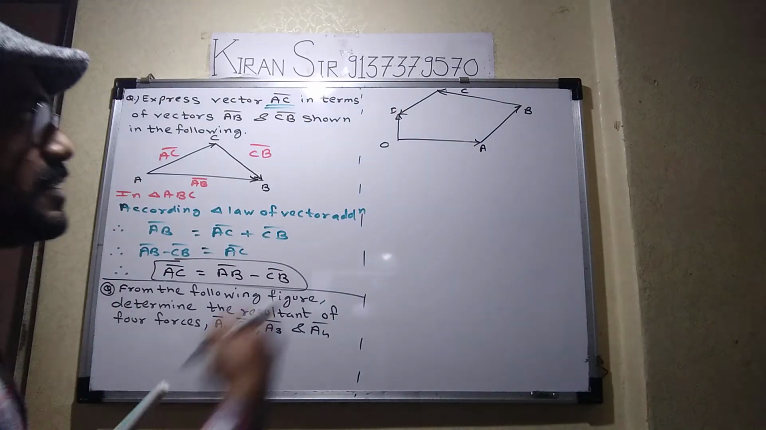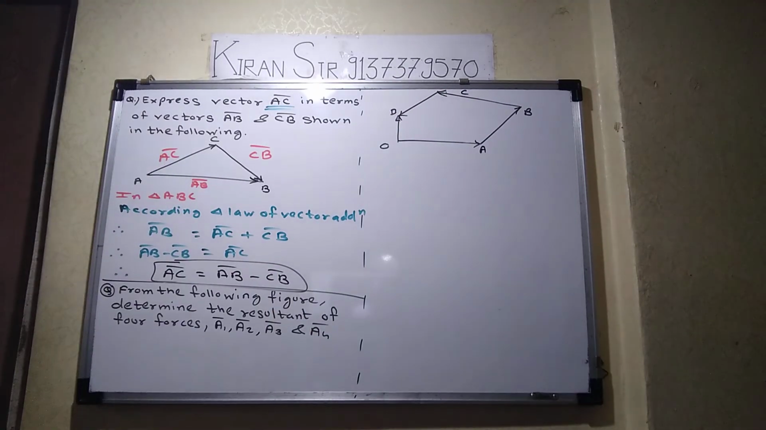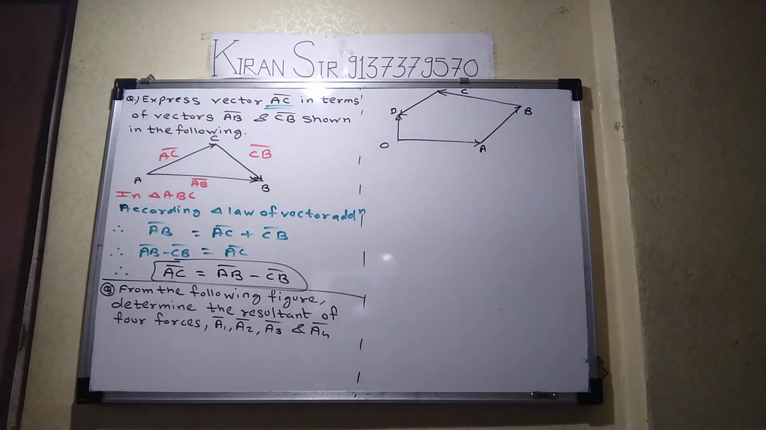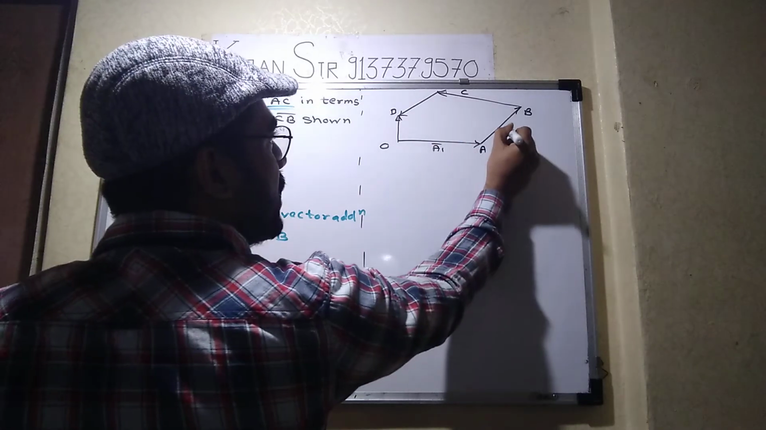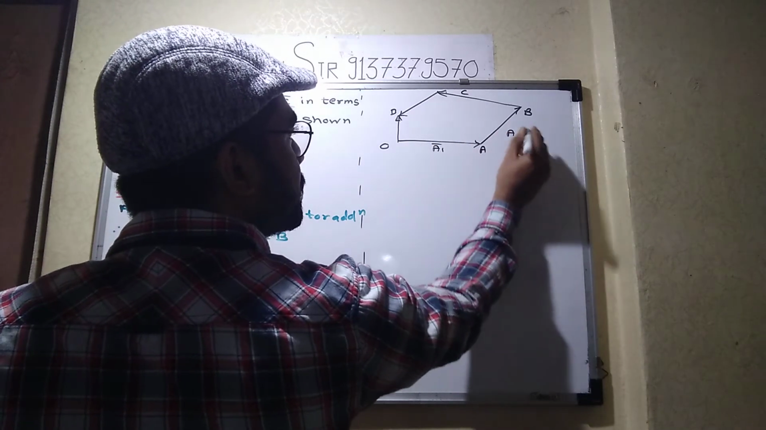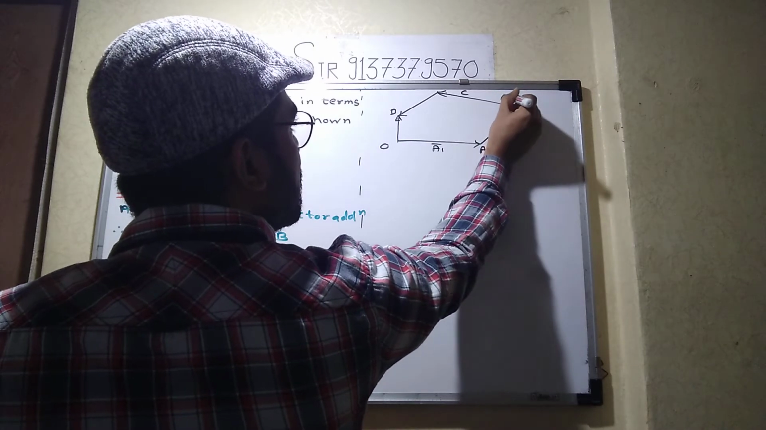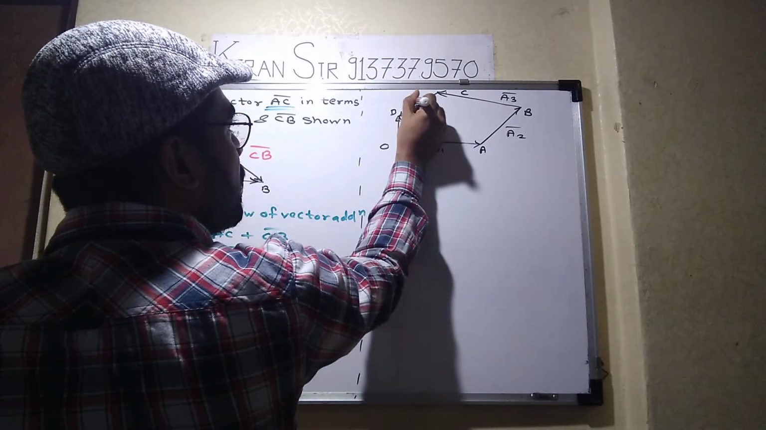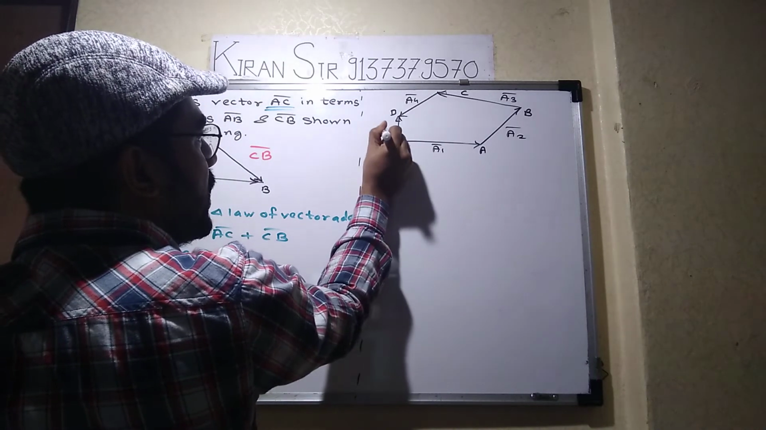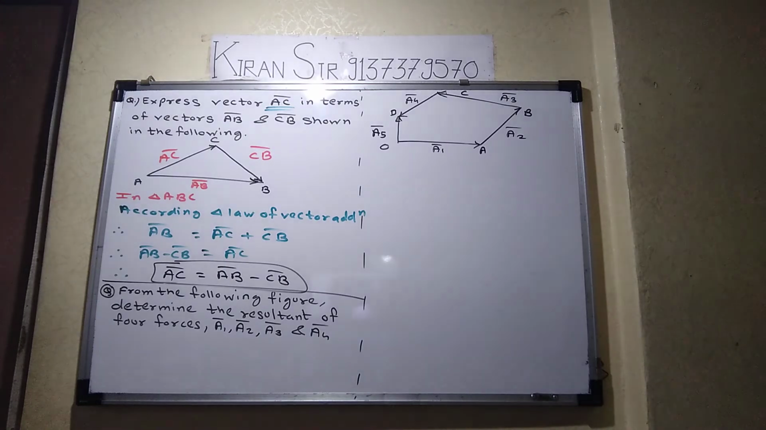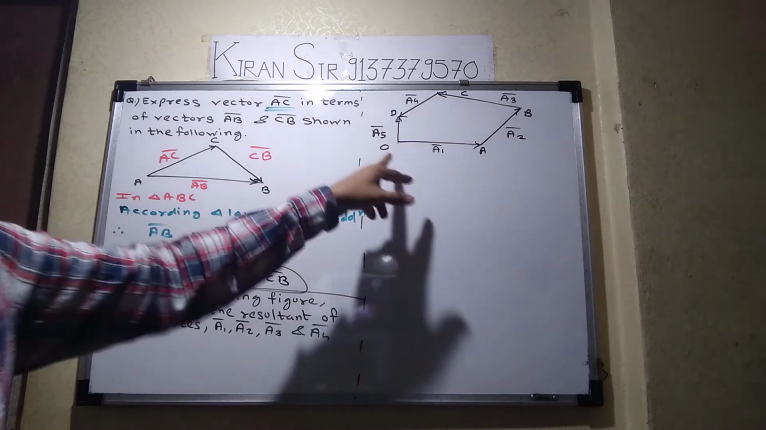But students are asking, sir, we don't study polygon law of vector addition. Will you use triangle law of vector addition to find out this resultant vector? Students, let me tell you, along OA bar, there is A1 bar. Along AB bar, there is A2 bar. Along BC bar, there is A3 bar. Along CD bar, there is A4 bar. And along OD bar, I will consider A5 bar. Now we will take the help of triangle law of vector addition to find the resultant vector, that is OD bar.